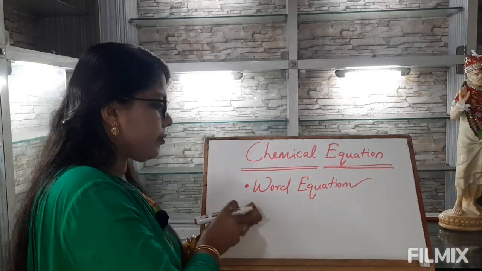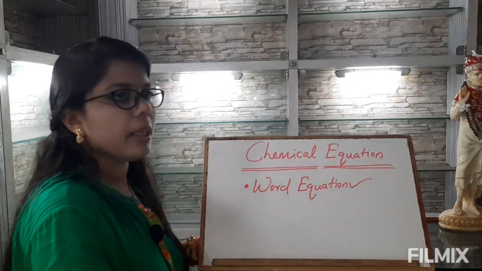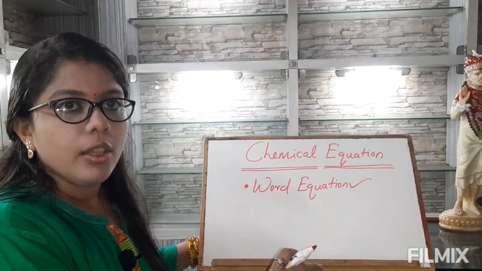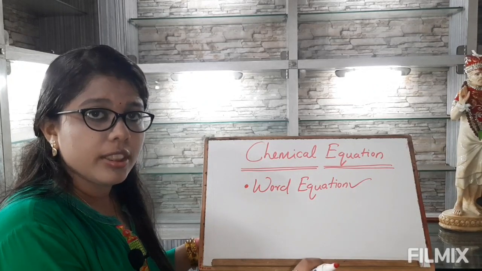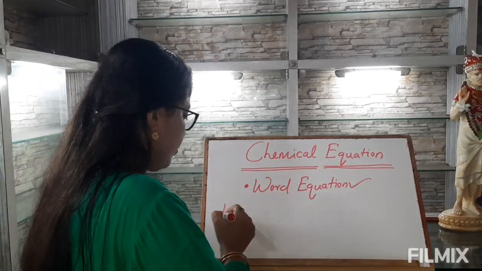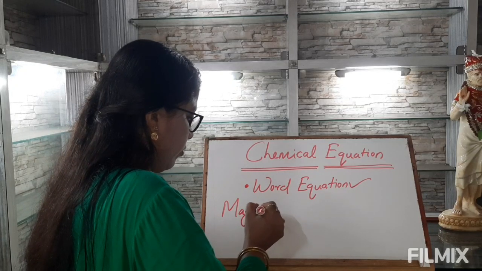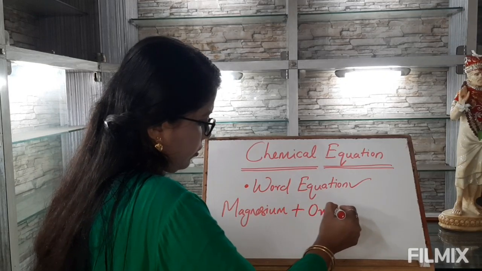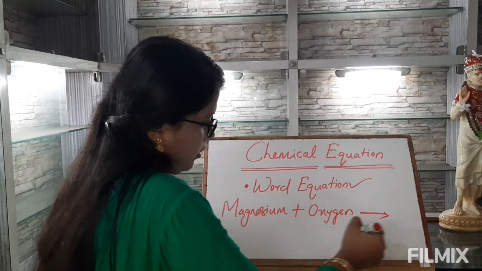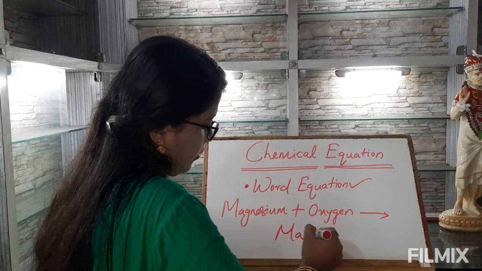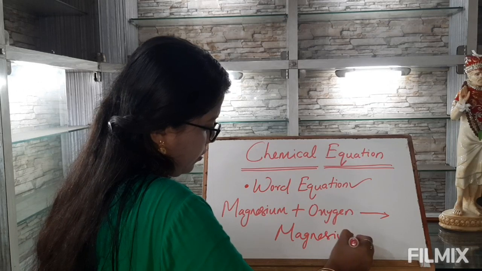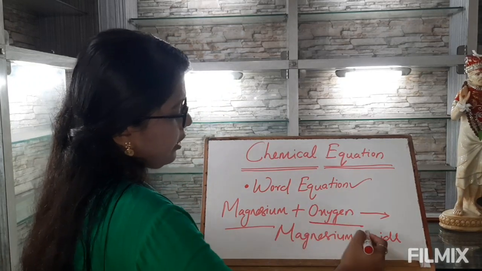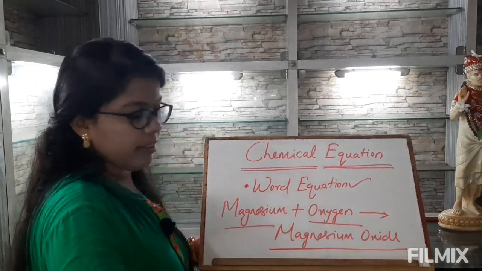For example, the word equation for the chemical reaction between the magnesium ribbon in the presence of oxygen to give a white powder of magnesium oxide can be written as: magnesium plus oxygen gives rise to magnesium oxide.